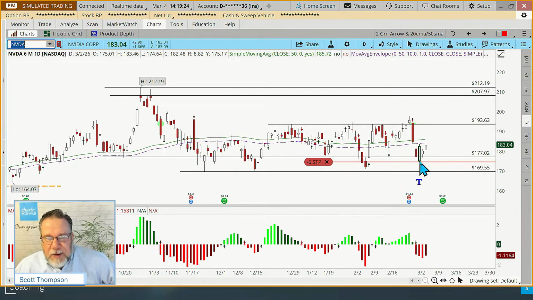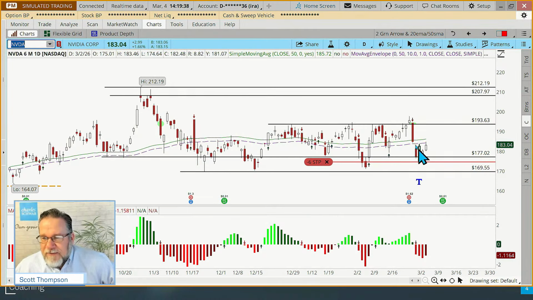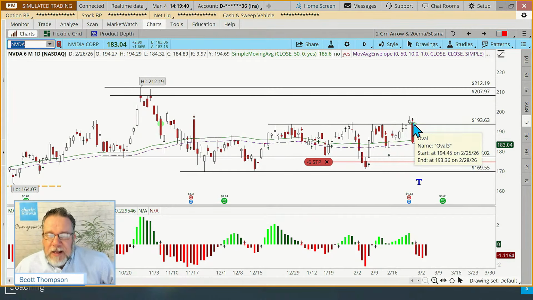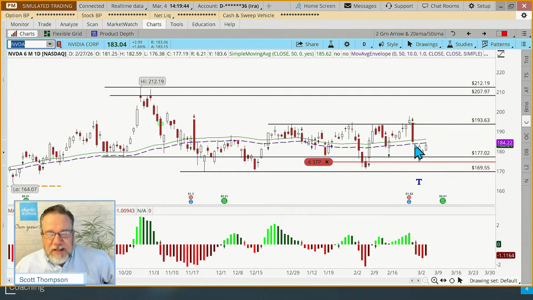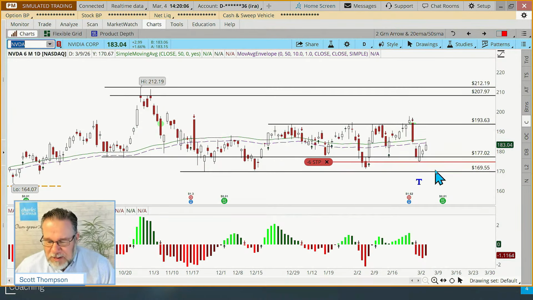We did take a new position here, and just for full disclosure, I saw the breakout that day. That was when the market opened, was that Monday? Or no, what was that? Whatever day that was. It opened up, and then it just immediately sold off, and it got really close to that initial stop. Because I had some other stock positions on NVIDIA in our paper money account, I went ahead and matched up the stop on that new purchase down to where these old ones were, just to let this sideways trend do what it's going to do. And we didn't get stopped out. If this recovers, fantastic. If it doesn't, we'll get stopped out and lose some money on that one.